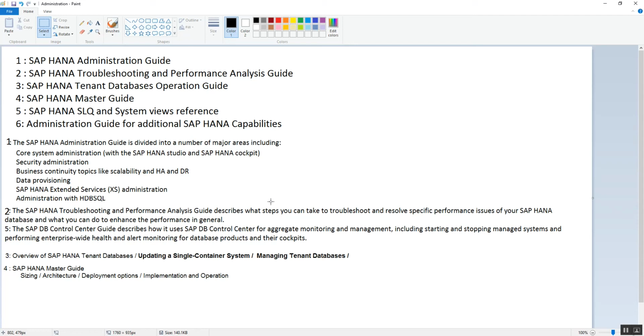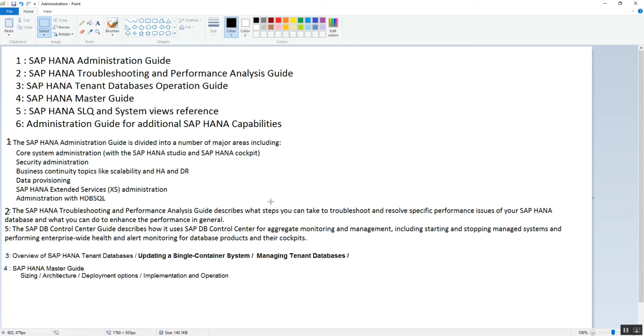For example, if I have to stop one particular database, we must know which command to use and where to run it. For that reason, to get information about backup of the tenant database, about security, and so on, we can get all this information from the HANA tenant operation guide.